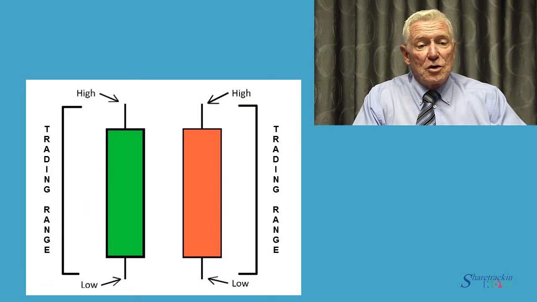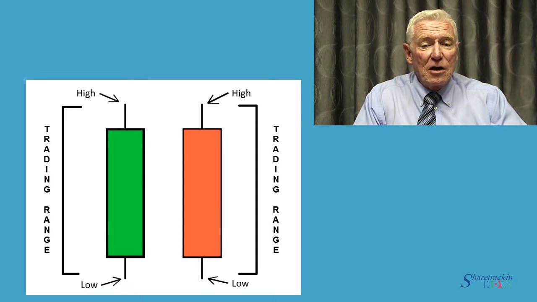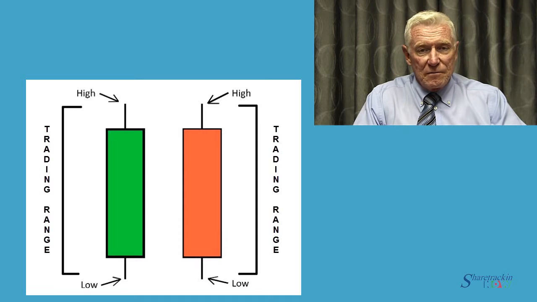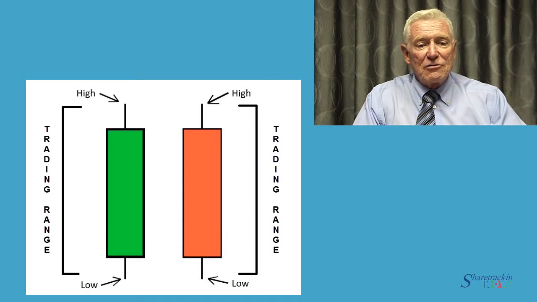Our example shows that in each case the trading range between the highest and lowest prices for the day extended above and below the body of the candle, giving upper and lower shadows. The relative size of the trading range and the size of the body of the candle and the position of the body within that trading range are very significant in assessing what might happen next.